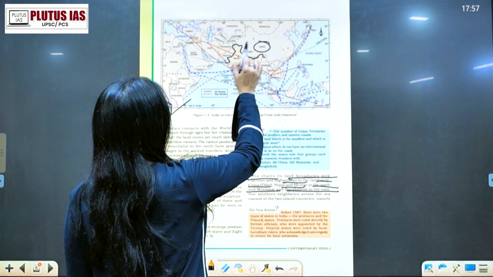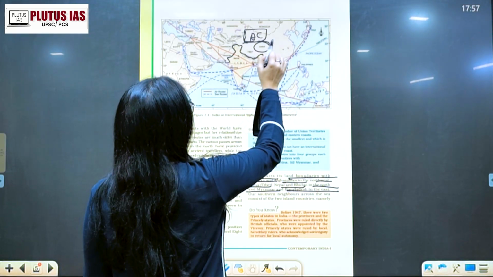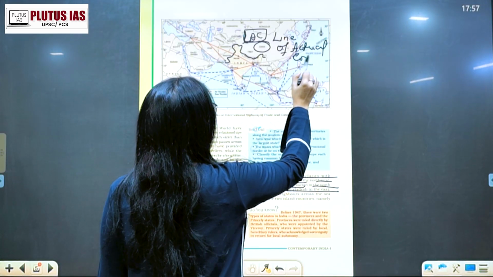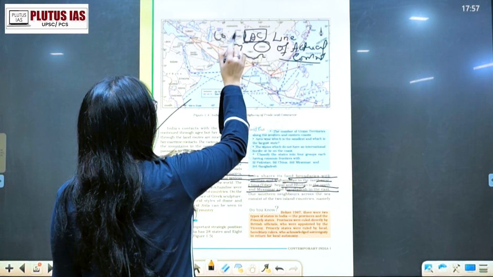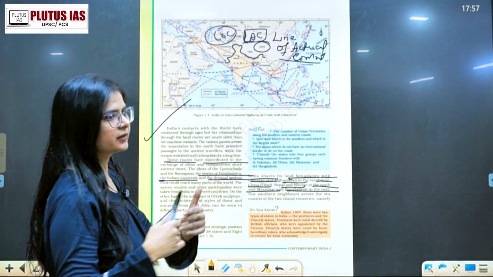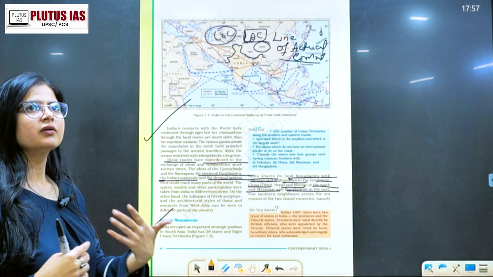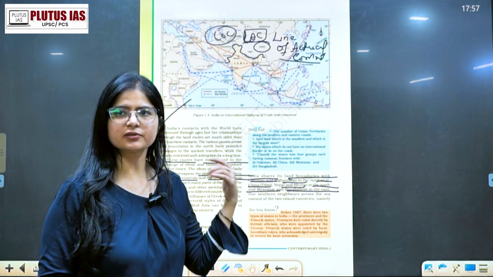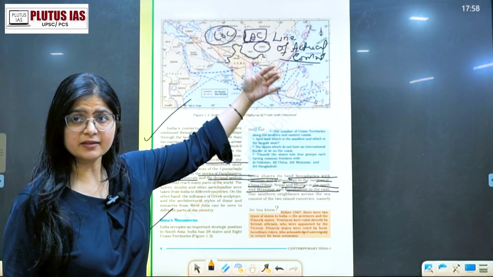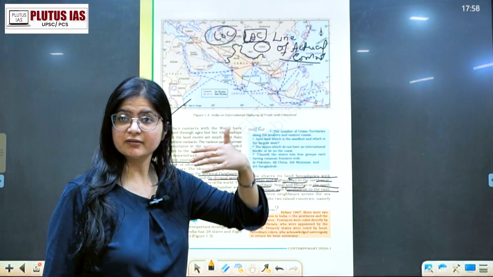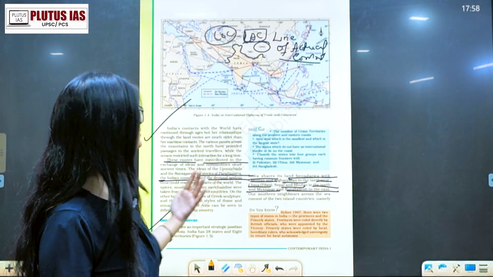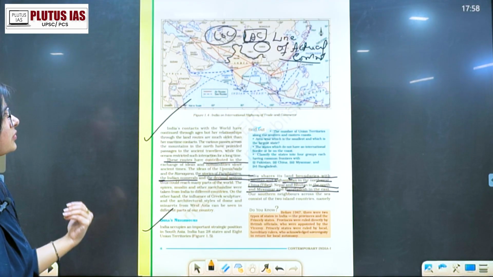With China we are having the LAC, which is called the Line of Actual Control, and with Pakistan we are having the LOC, which we call the Line of Control. Okay? So with both of them we have to maintain a kind of relation where we have to be extra careful and vigilant, because in fact China has taken a major part of India. They have acquired it. They have claimed that it's China's, but India is saying no, it is ours. So this is what the fight is all about.